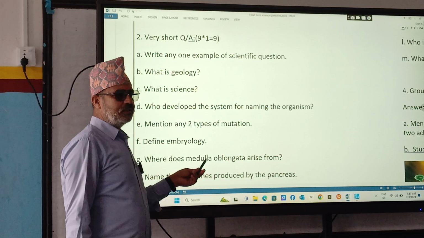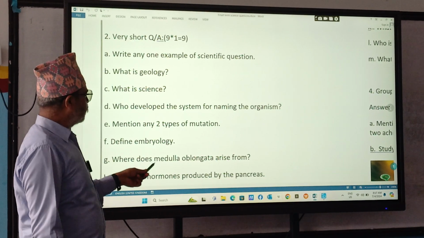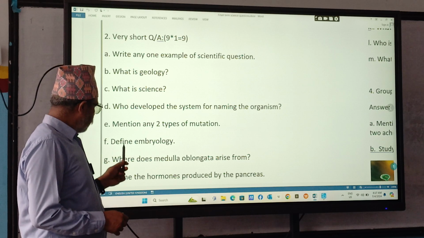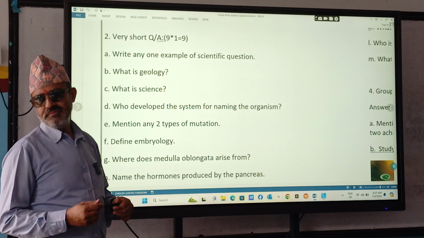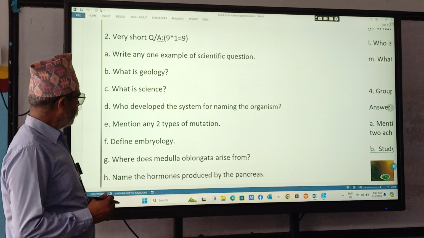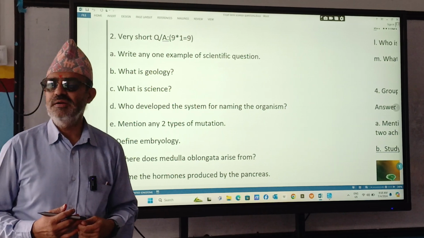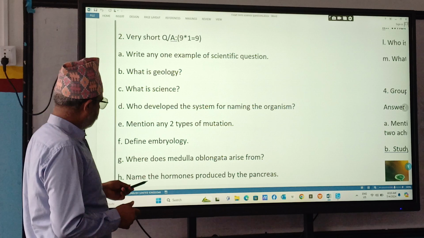Define embryology. Where does medulla oblongata arise from? Or question can be asked, what part of the brain forms the cerebrum? What part of the brain forms the cerebrum? So the cerebrum forms 2 by 3 parts of the brain. Out of 3 parts, 2 part is cerebrum. Remember.